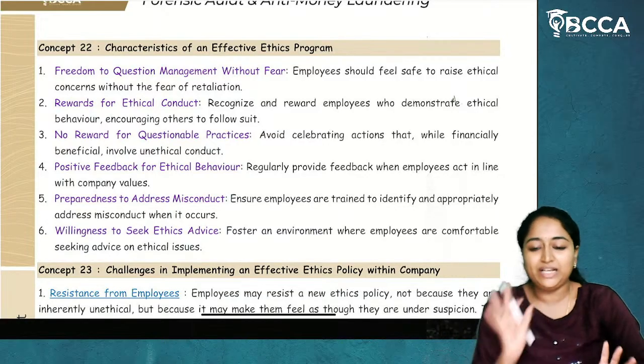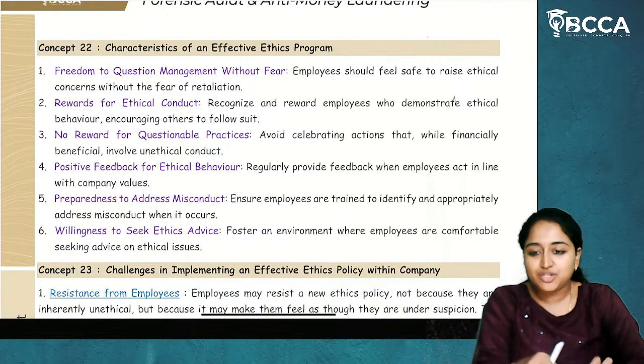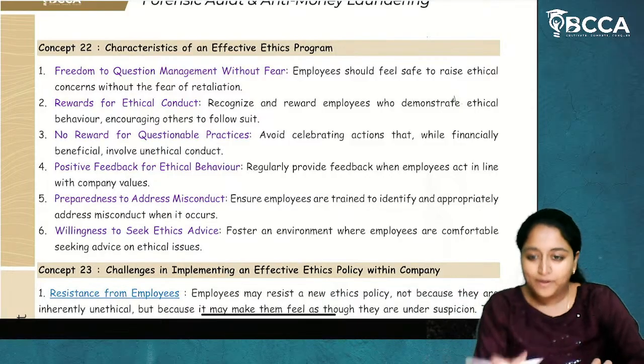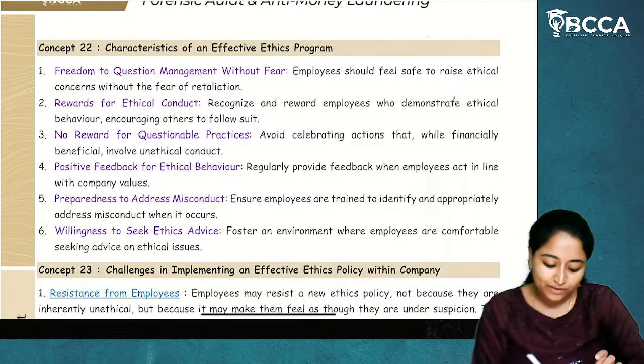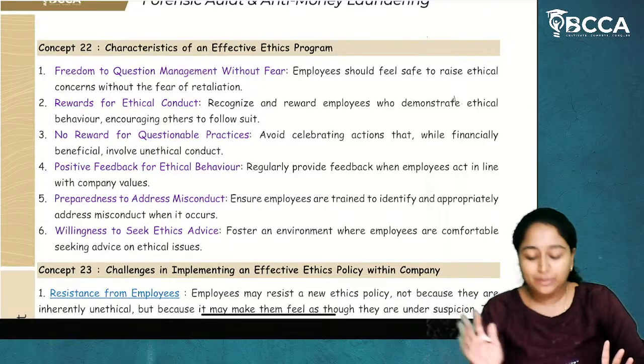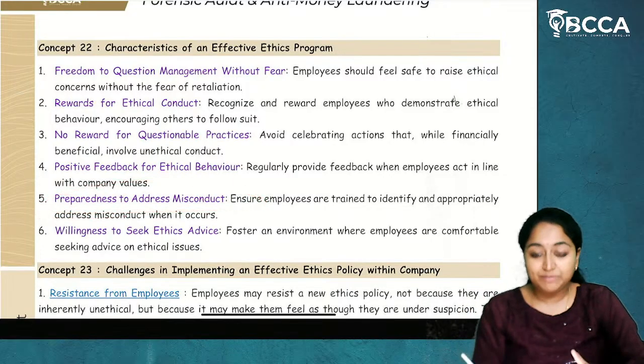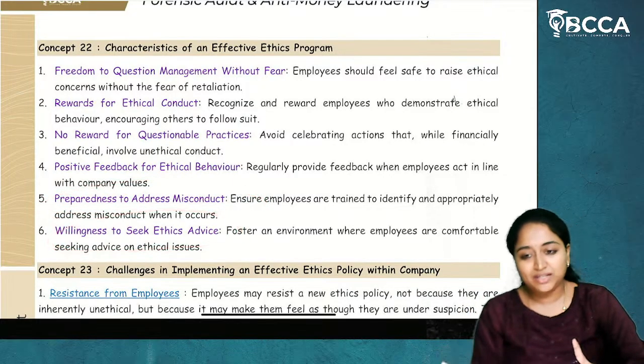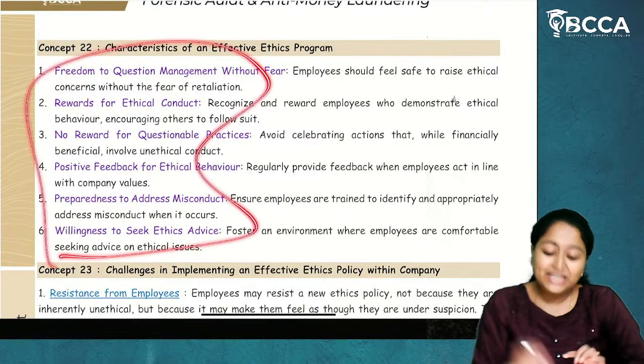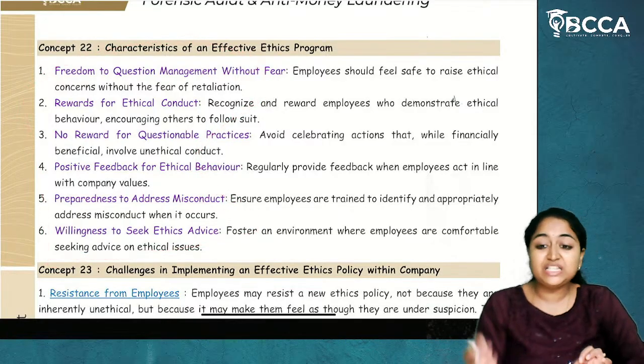If they are taking any decision, why are they taking the decision? I am a whistleblower. I need to know about that. No, for that no reward will be given. Positive feedback for ethical behavior. Preparedness to address the misconduct. Willingness to seek ethics advice. So all these are the characteristics of an effective ethics program.